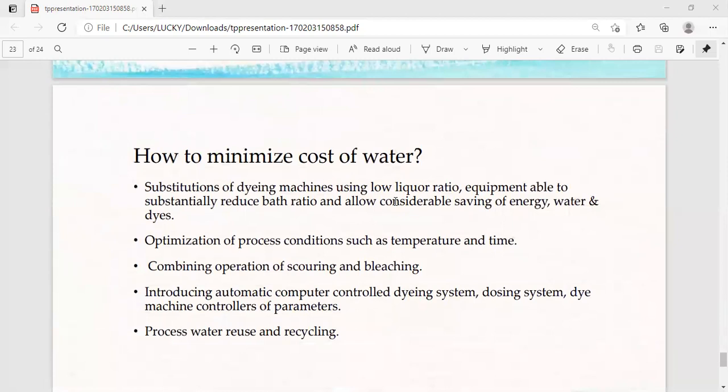So guys, in our class today, I clearly explained process water for textiles. In the next class, I will explain process water for food processing, brewery industries, power plants, fertilizer, and sugar mills. So tomorrow I will complete unit 1.